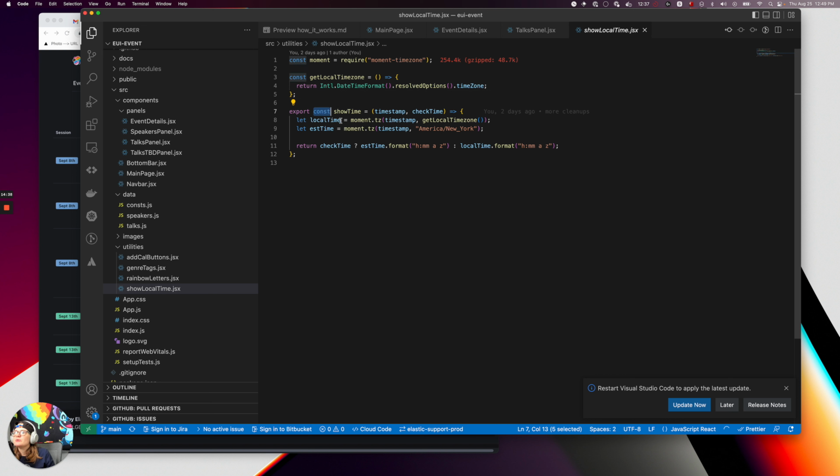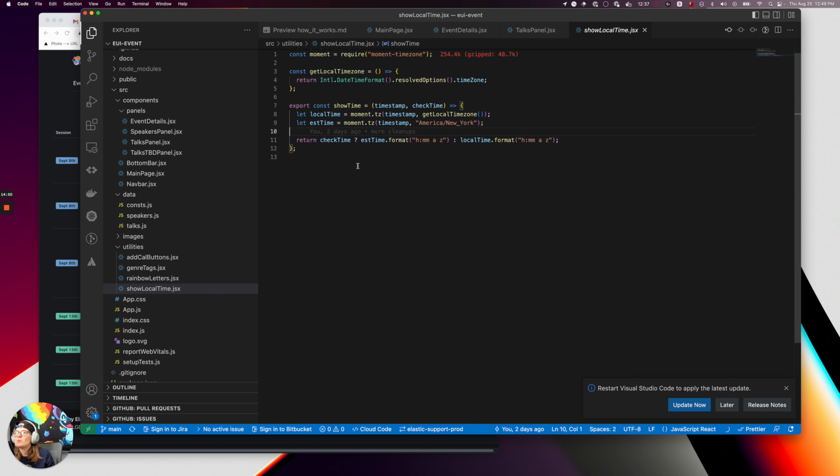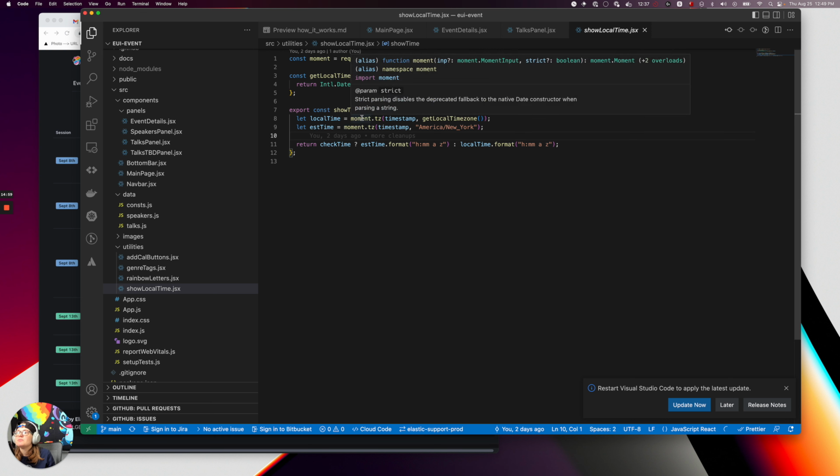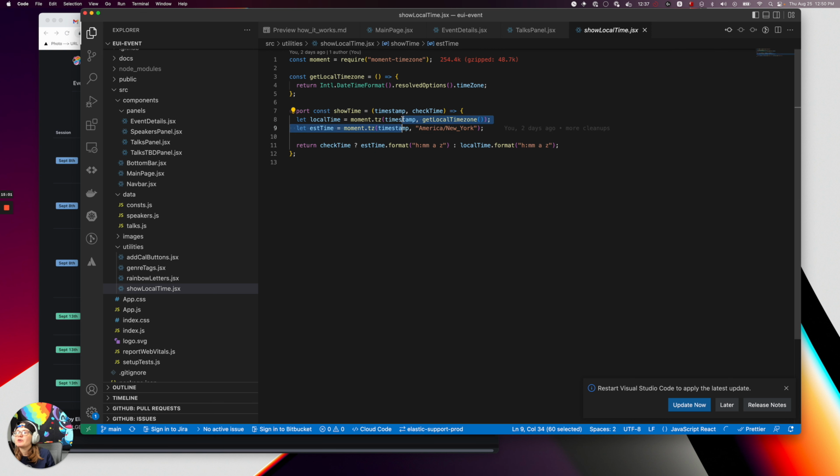Then I use this function, show time, where I pass it the timestamp and I check the time. I probably need a better variable name for that, but that's basically where I'm checking: should we put it in EST or local time? Then I define what each of those are, and local time is the timestamp. It's a Moment function where it takes the timestamp and the local time zone and then spits out the time in that. And again, that just references there.